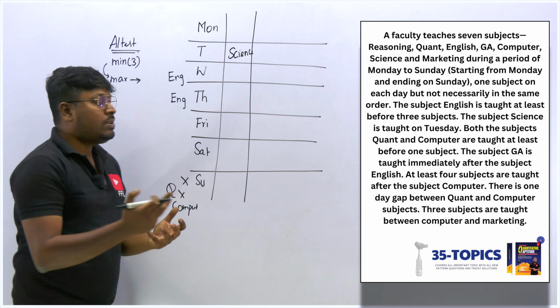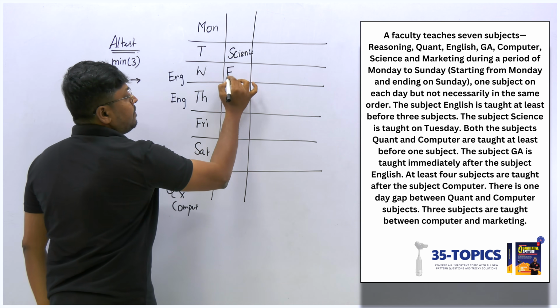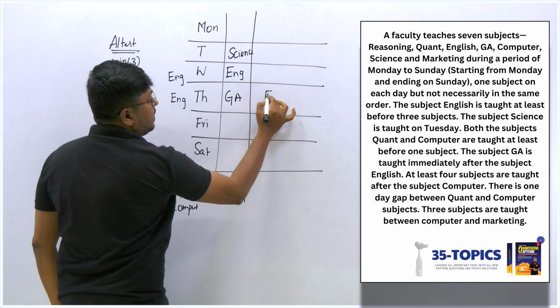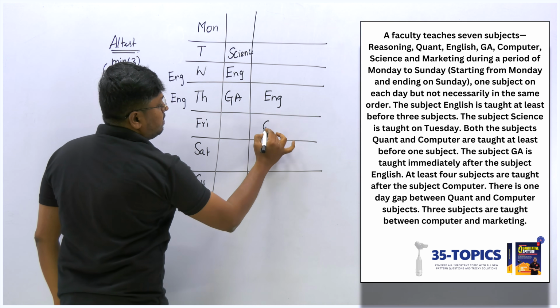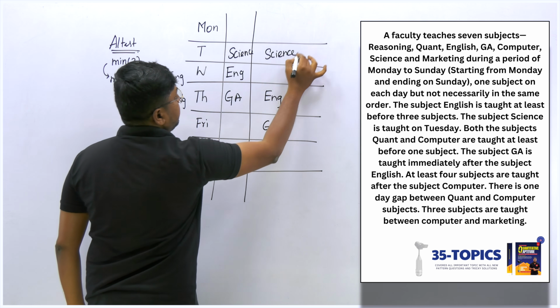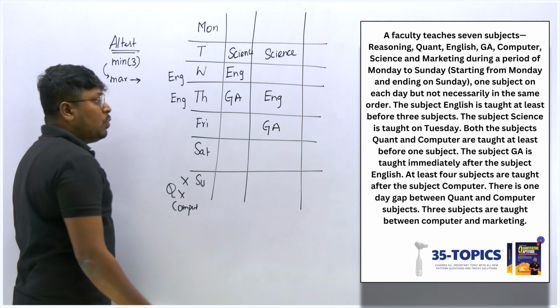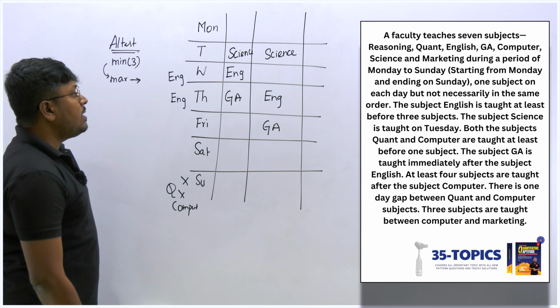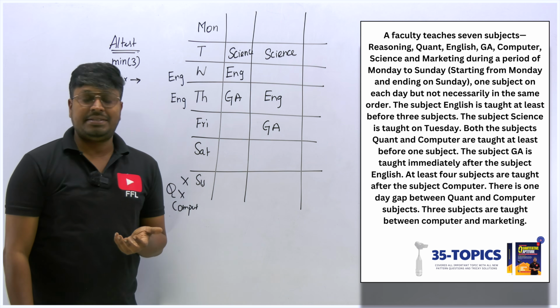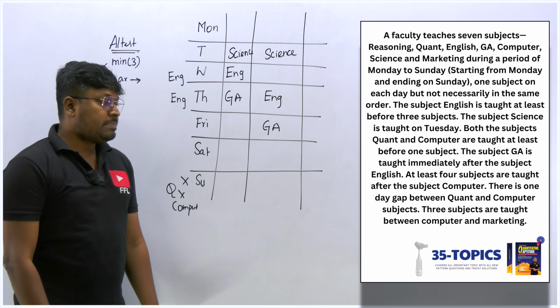Yes or no? Only two cases that we are getting. If I fix English here, this will be GA. Or else, if I fix English here, this will be GA. And we know that science is on Tuesday. So finally, we have drawn two possible cases. One, English should be on Wednesday. Second, English should be on Thursday. So the next point is,